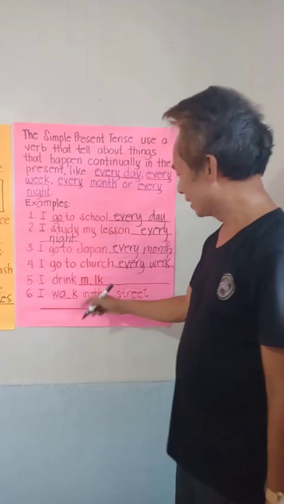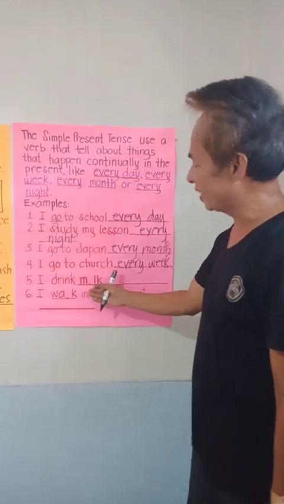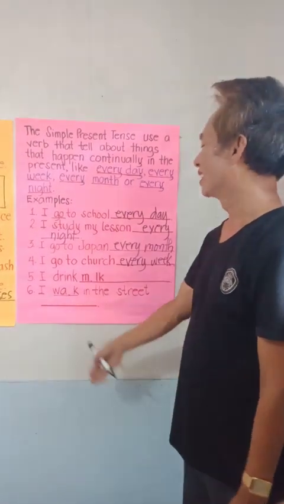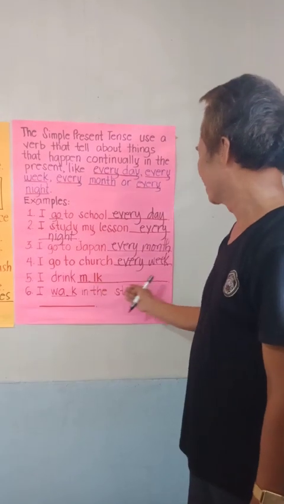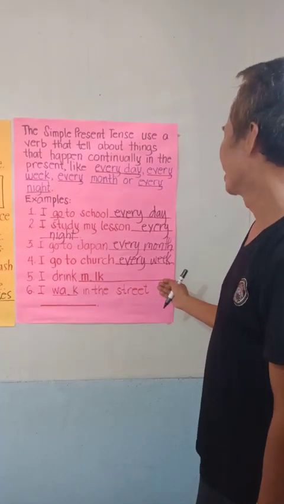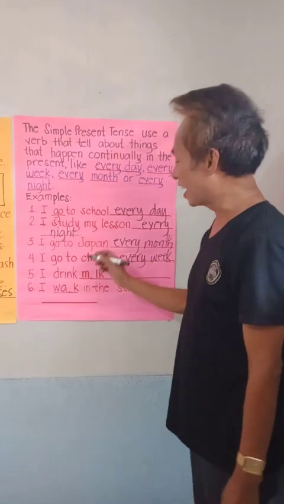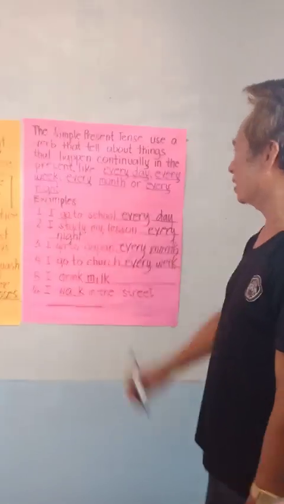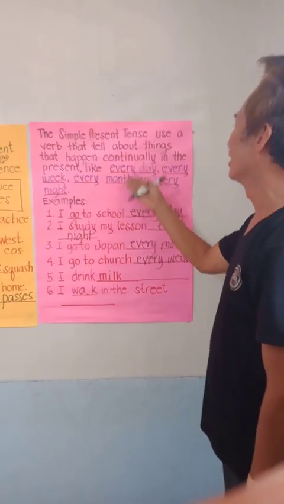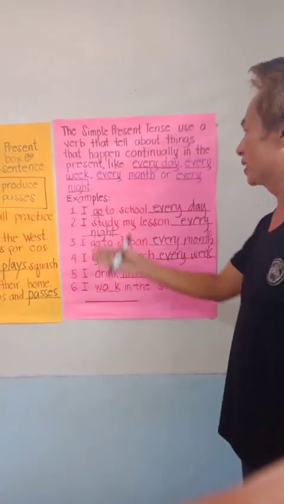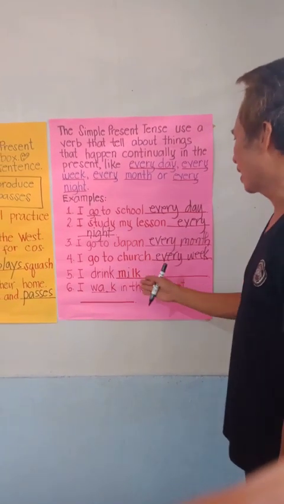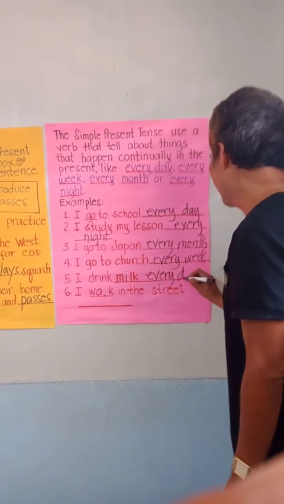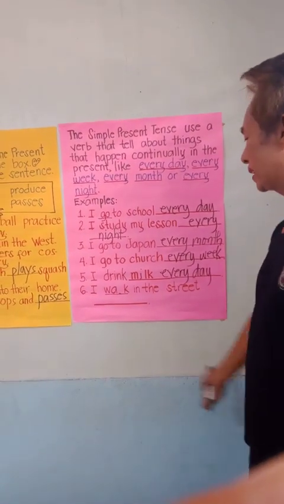Now, the word here is a noun. You need to supply the word that is missing. I drink blank every day. I drink milk. What about the words that emphasize the things that happen continually in the present? Like, I drink milk every day. What about number 6?